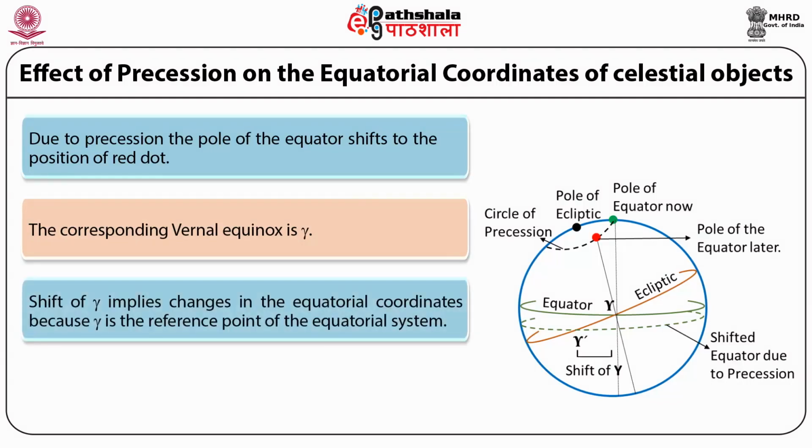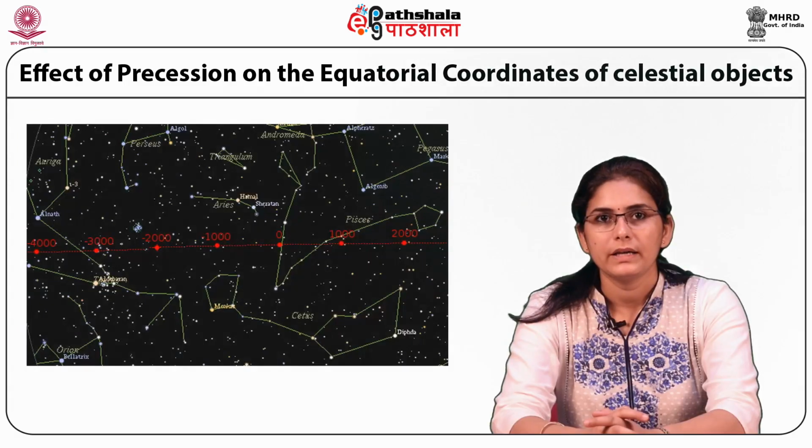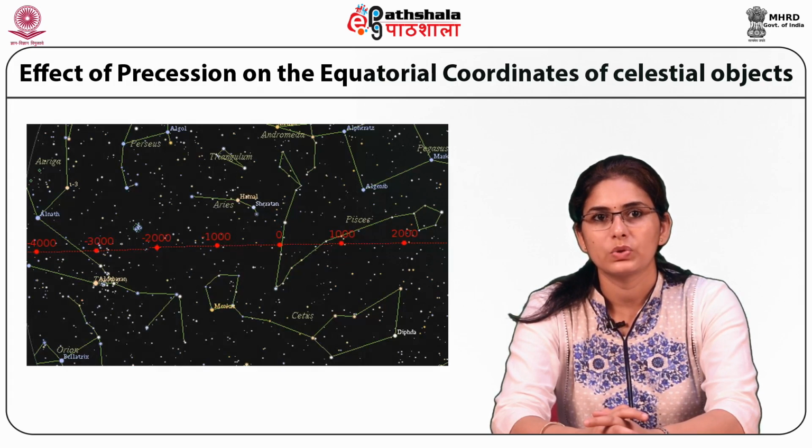This shift of the vernal equinox changes the equatorial coordinates, because the vernal equinox is the reference point in the equatorial system, which is used for making star catalogs. The path taken by the point of vernal equinox along the ecliptic over the past 6,000 years is shown in the picture. About 2,000 years back, the sun was in the zodiac constellation Aries at the time of vernal equinox.